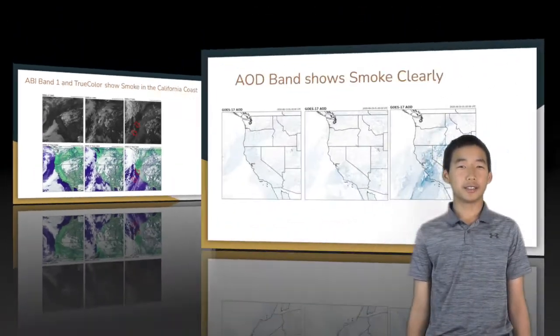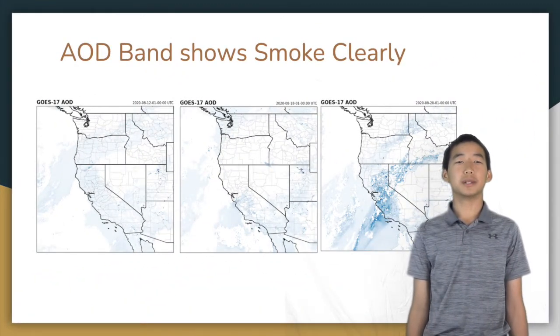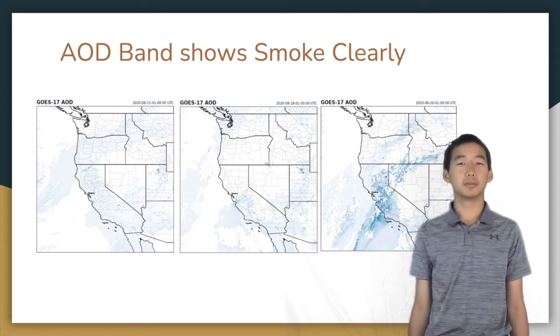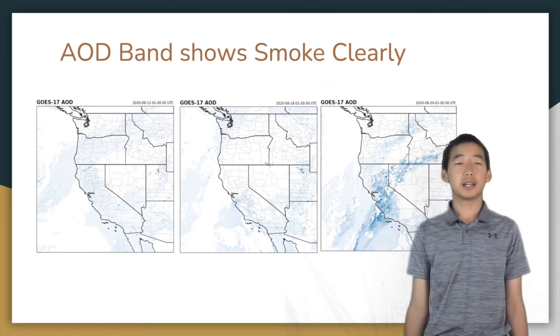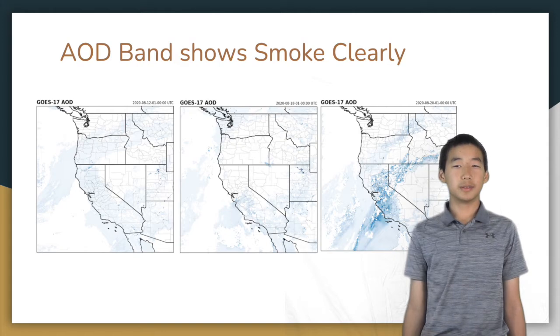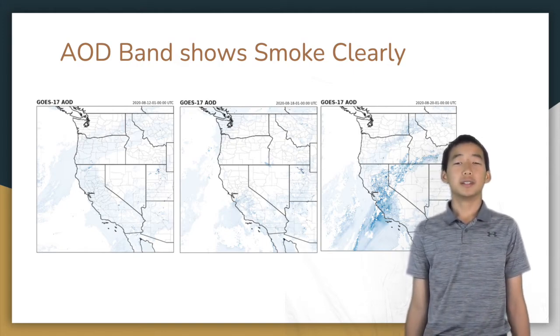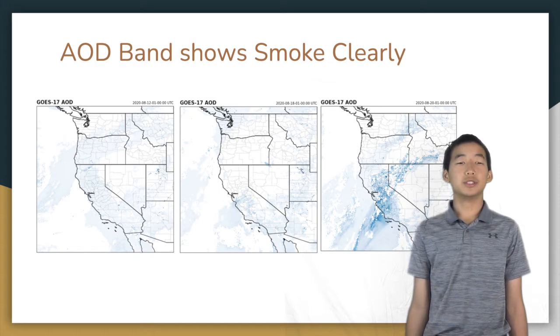To further highlight the smoke, we examined the AOD band, which stands for Aerosol Optical Depth. This band highlights areas with smoke. We used the same time frame as the previous slide. In the third image, a lot of smoke appears shortly after the wildfire. It suggests that the AOD band is useful for highlighting smoke from wildfires.